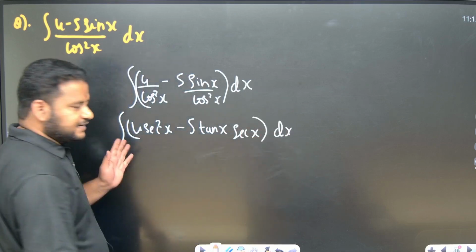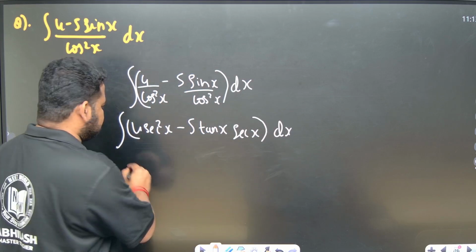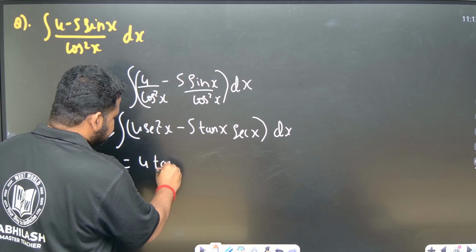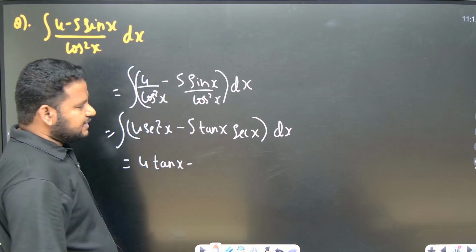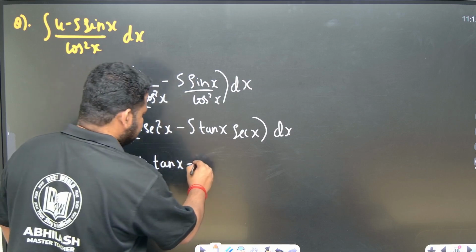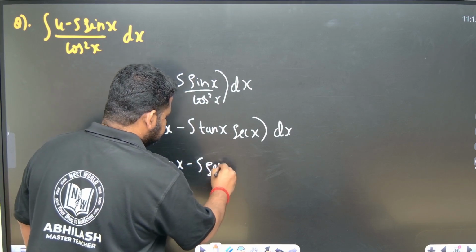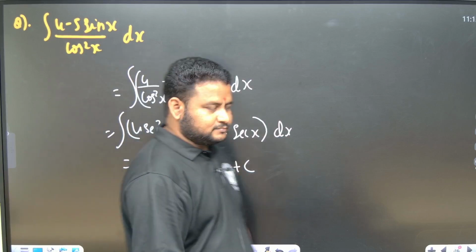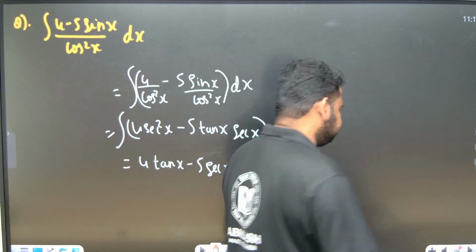Now we know that the integral of secant square x is nothing but tan x. So this will become 4 tan x. The integral of tan x secant x is nothing but secant x. So this will become 5 secant x plus c. This is the answer to this question. Clear friends? Next one.